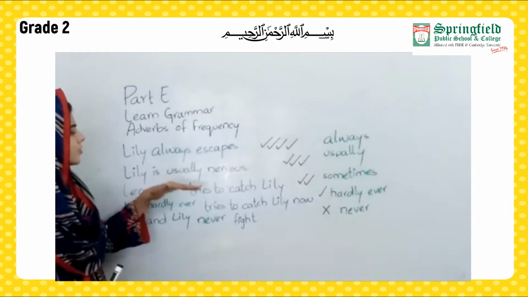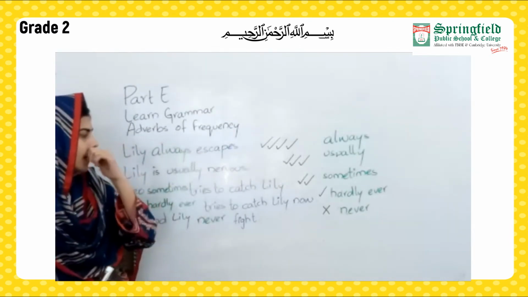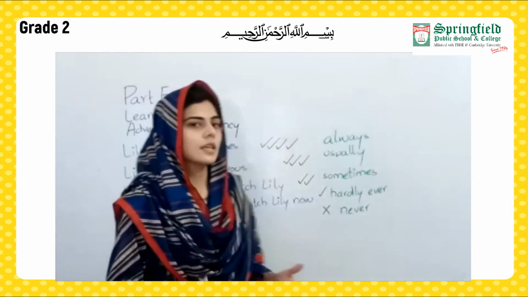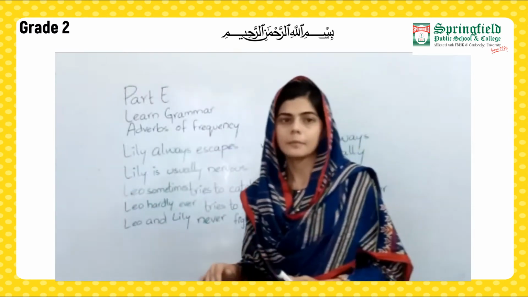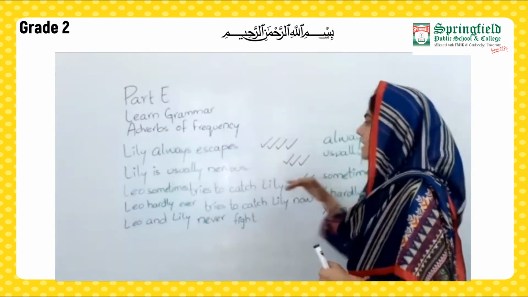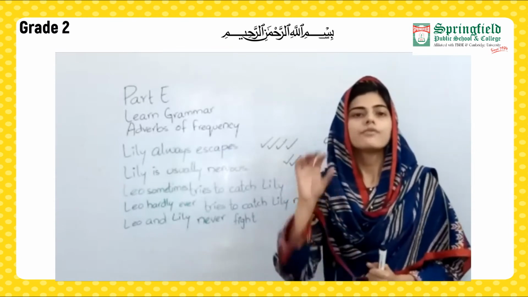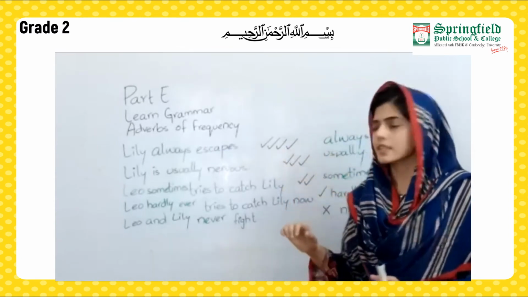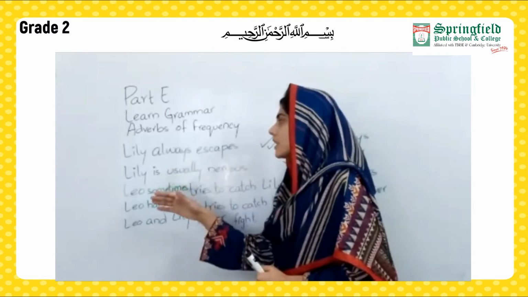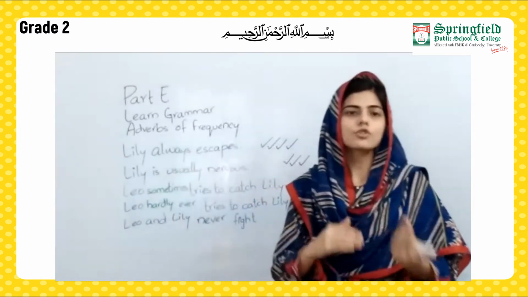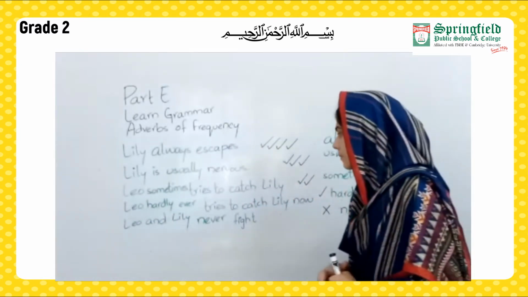Leo sometimes tries to catch Lily. Here we have got that Leo is sometimes trying to catch Lily. Now this sometimes, as I already told you, shows 50% level of frequency. That is, sometimes he tries to catch and sometimes he does not try to catch Lily.